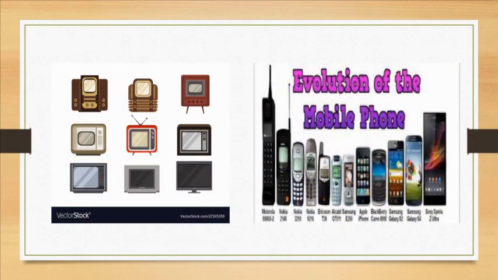Here on this slide, we are seeing the evolution of telephones and the evolution of the televisions. You can see the images have been changing until today we have flat screen. But look at the other televisions. They were very strange and not in good shape. So there have been improvement and development.